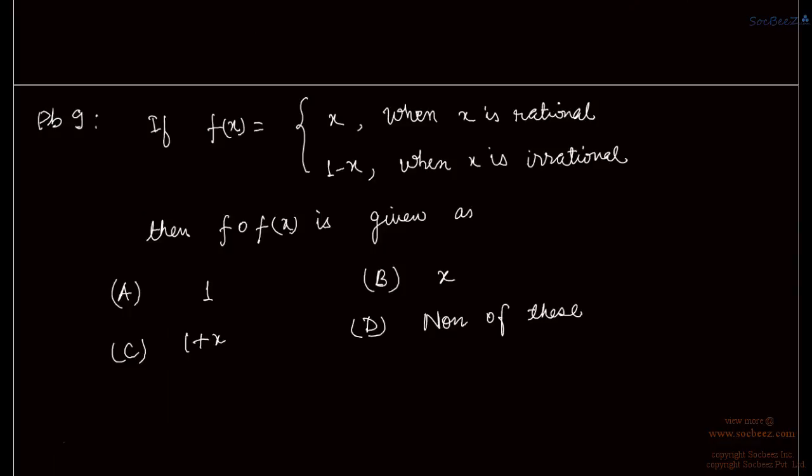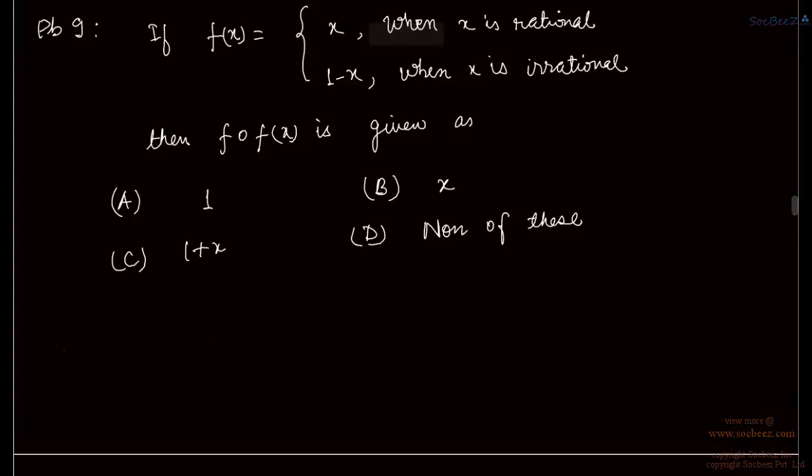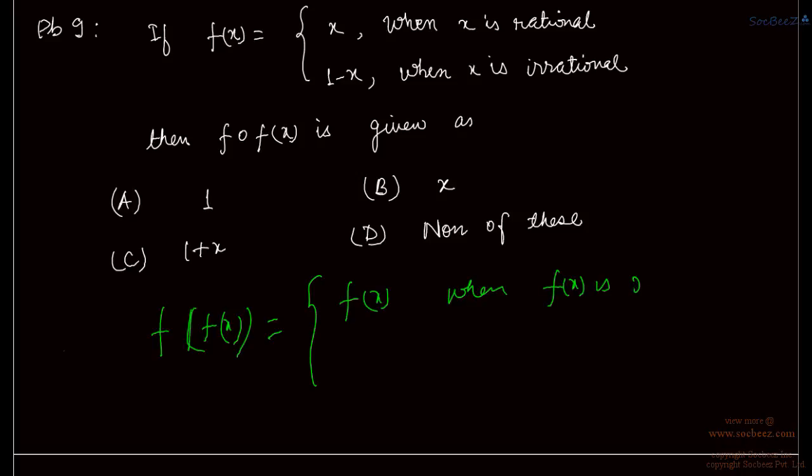Going to problem number 9. We have fx as x when x is rational and 1 minus x when x is irrational. Then the value of f of fx is given by. So f of fx is equal to, from the definition we can write, f of fx is equal to fx when fx is rational, and we can write 1 minus fx when fx is irrational, right?